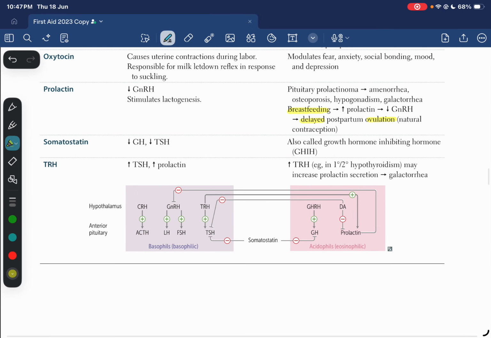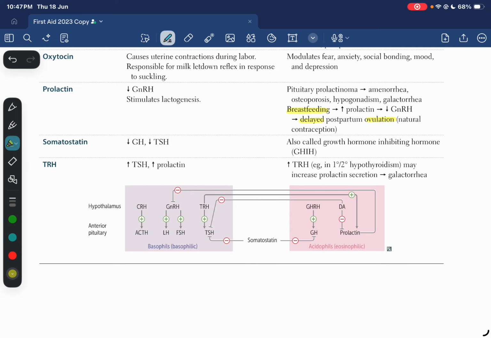Then somatostatin, it basically decreases growth hormone and also TSH. It is also called growth hormone inhibiting hormone as well.